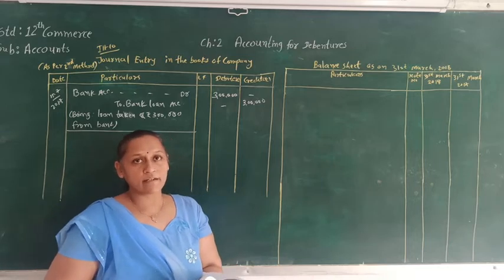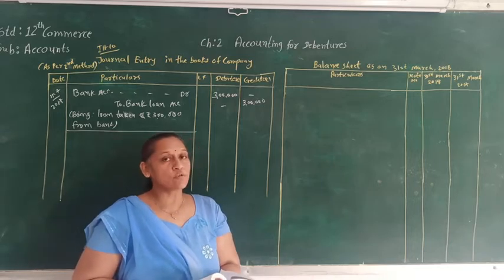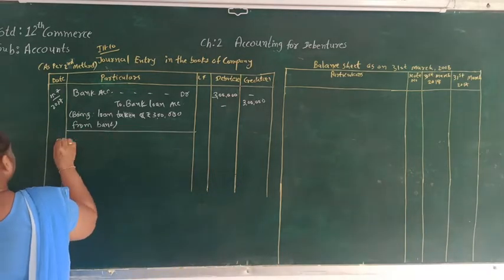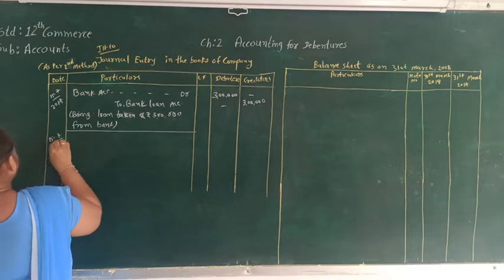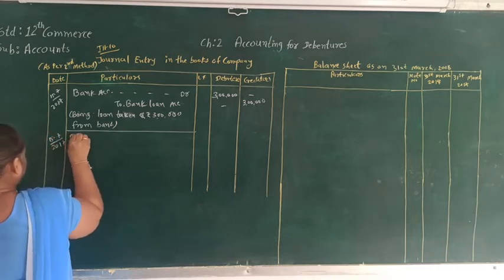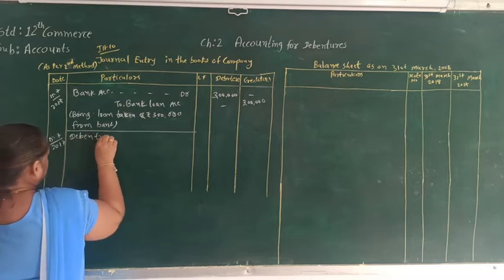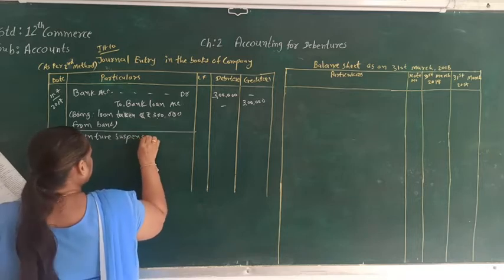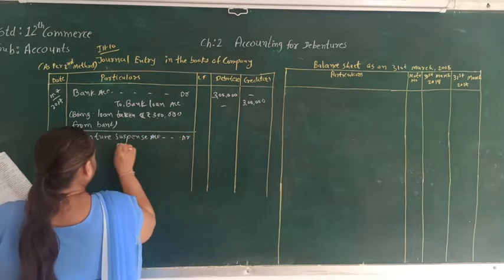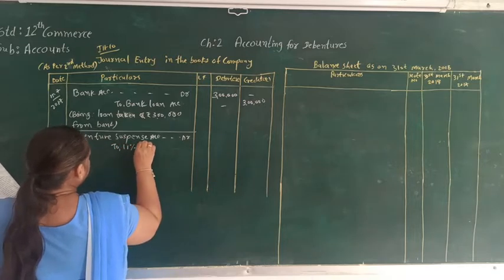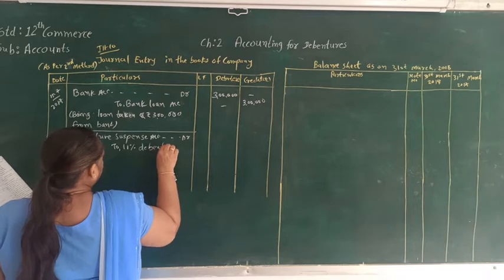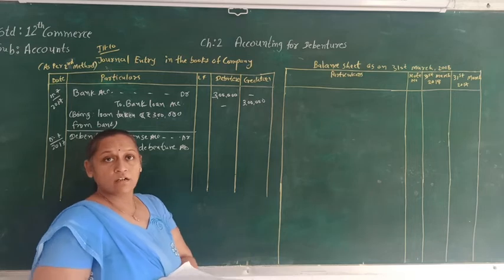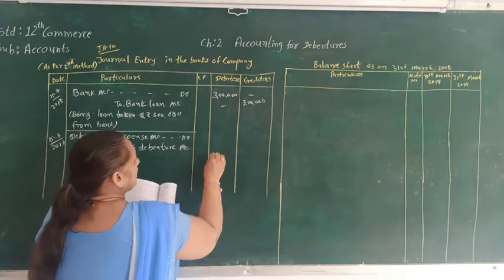So for that, the journal entry will be debenture suspense account debit to 11% debenture account. And here, as we know, the amount of debenture suspense account is rupees 2 lakh.